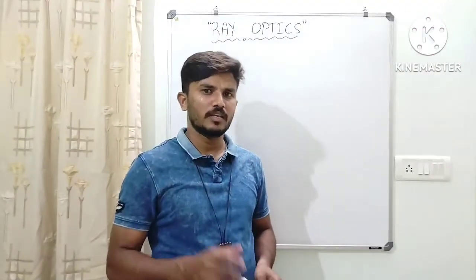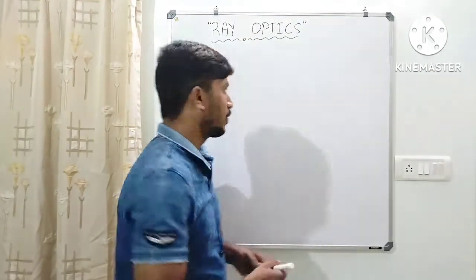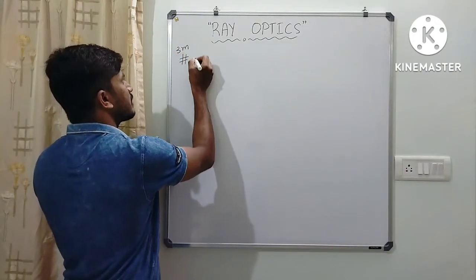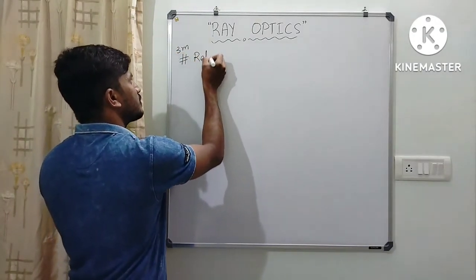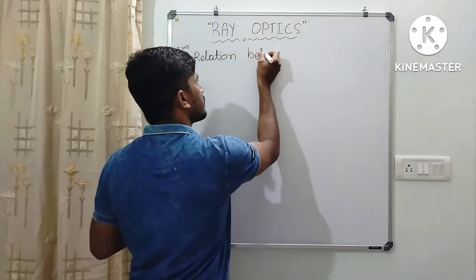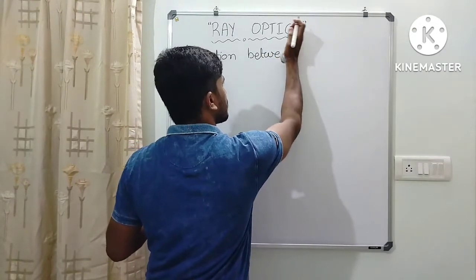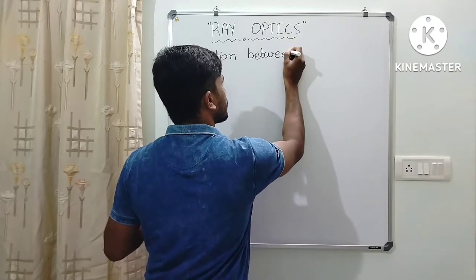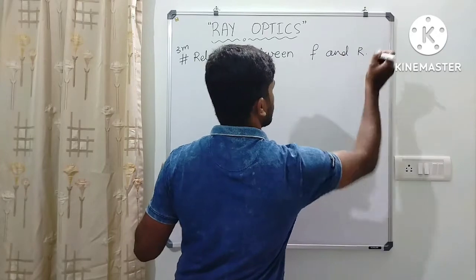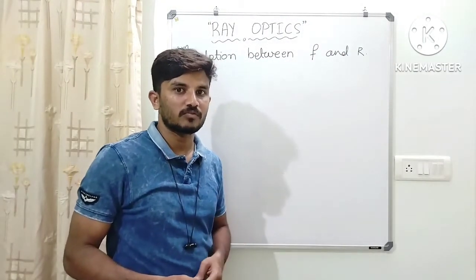Okay dear students, now I am going to teach you the derivation. One of the most important derivations for 3 marks, that is the relation between focal length and radius of curvature in case of reflection by a spherical surface.